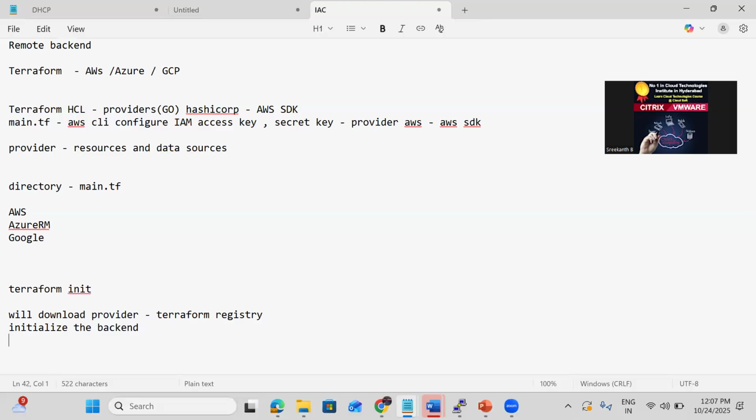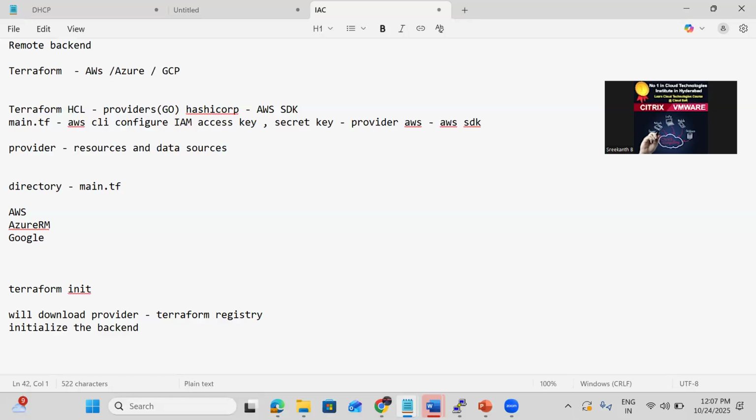It will prepare the directory also. That directory is going to become our Terraform working directory. It's going to initialize the backend, initialize the provider plugins, and once Terraform has been successfully initialized, it is going to authenticate, and then we are going to provision.